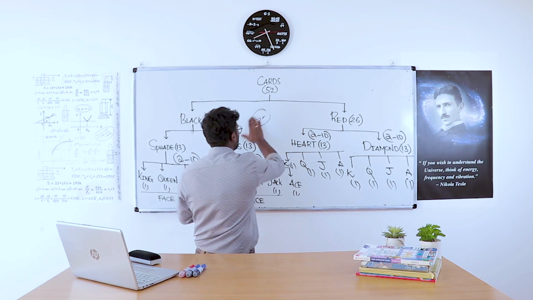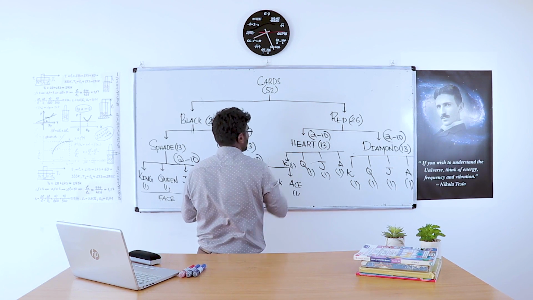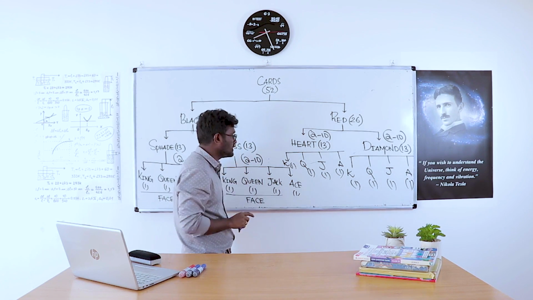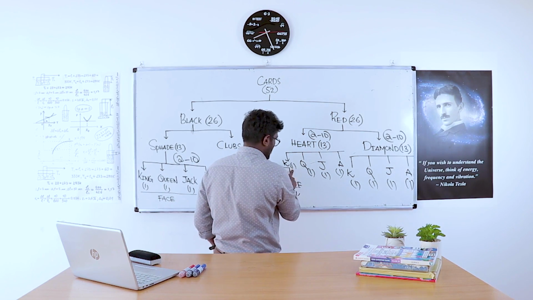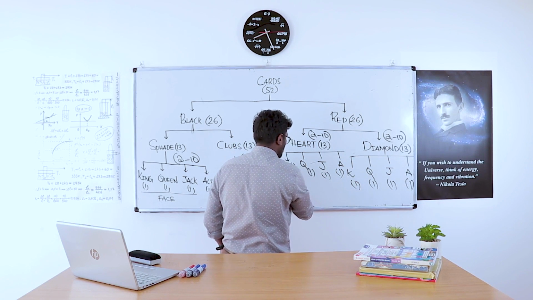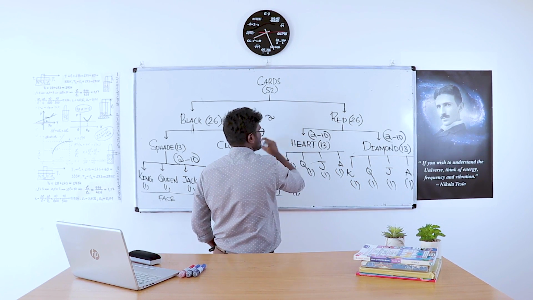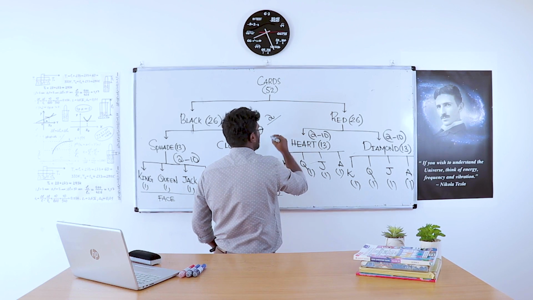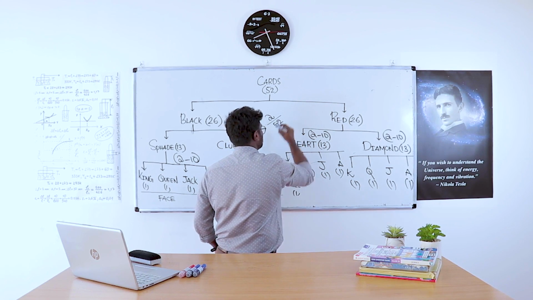So from the 52, how many are red kings? From the heart, 1 king is there, that is red. Diamond, 1 king is there, that is also red. So the probability of getting a red king is 2 by 52.